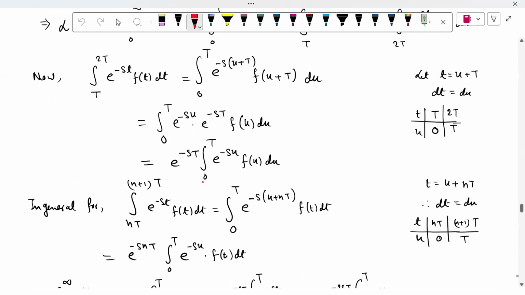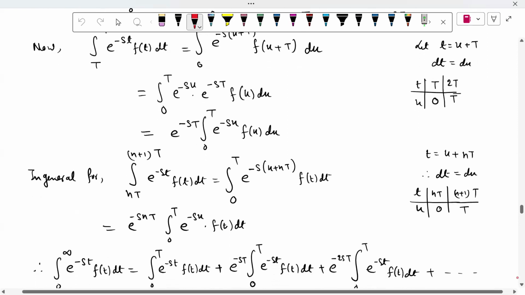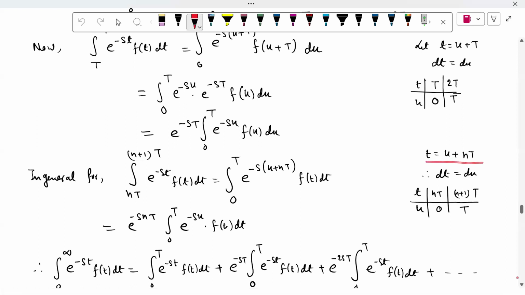So we get the integral value of this function in terms of the first integral, whatever we get, and we write it above. Now in general, if we take the integral from nT to (n+1)T of e to the power minus s t f(t) dt, we can write this integral as e to the power minus s n T times the integral from 0 to T of e to the power minus s u f(u) du. This is by the simple transformation t = u + nT. You can pause the video and check the calculation.